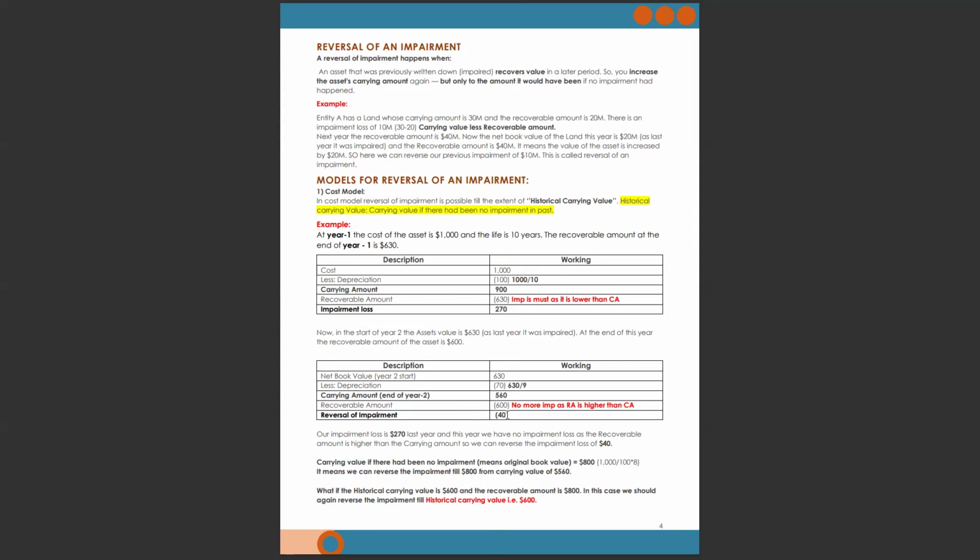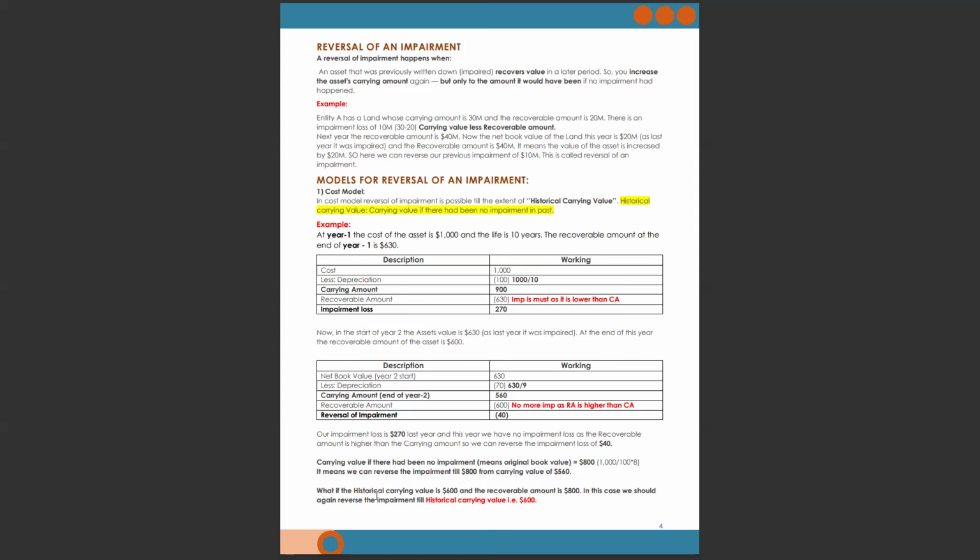What if we have a 240 gain? Then of course we can reverse 240. What if there is a gain of 250? So what do you think? Can we reverse 250? No, we can't reverse 250 because we can only reverse till the extent of carrying value, and the extent in this case is 800 minus 560, which is 240.